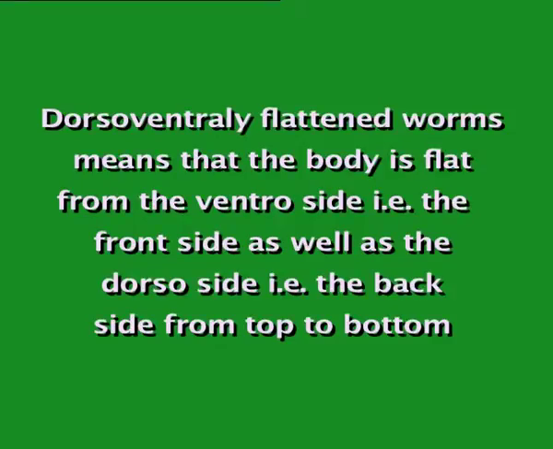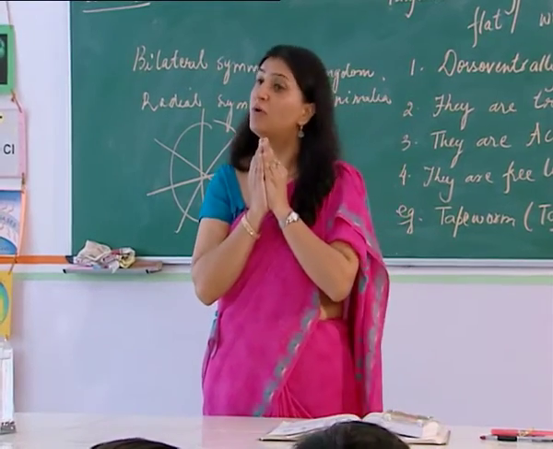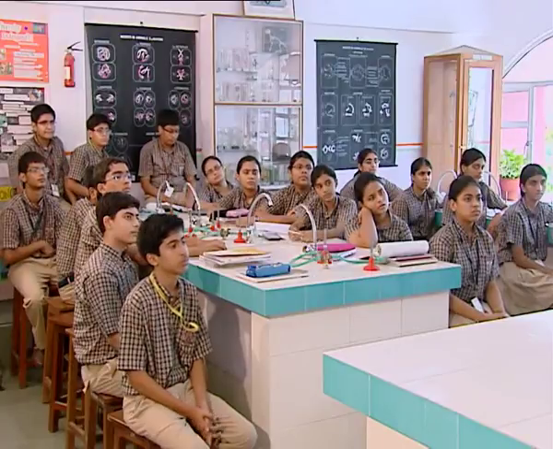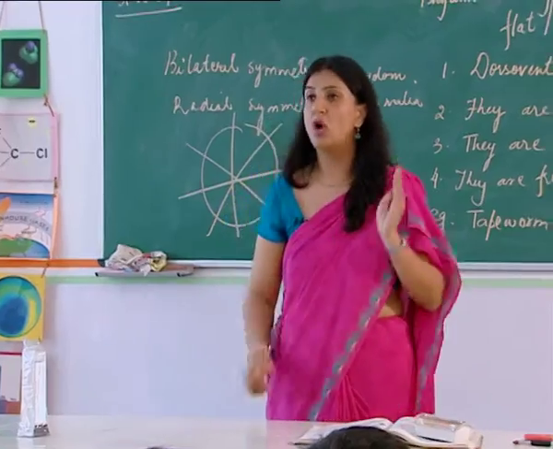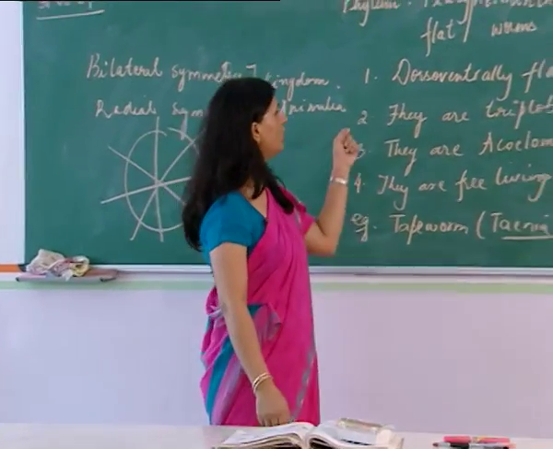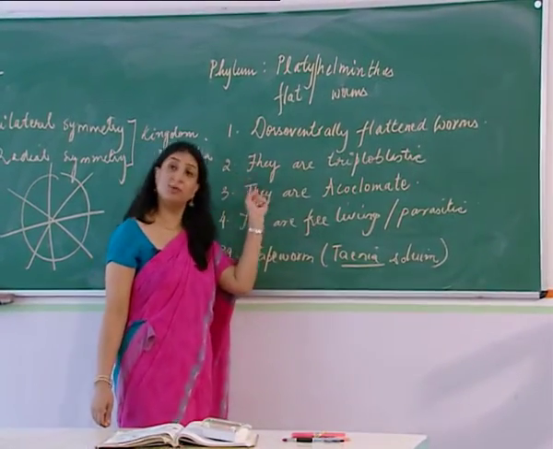Very good. Now when we are talking of dorso-ventrally flattened worms, that means that the body is flat from the ventral side, this is the front side, and this is the dorsal side where our backbone is, the back side. So the worm is flat from both the sides, from top to bottom. So the organisms included under platyhelminths include worms which are dorso-ventrally flattened. Talking of another characteristic feature, they are triploblastic.